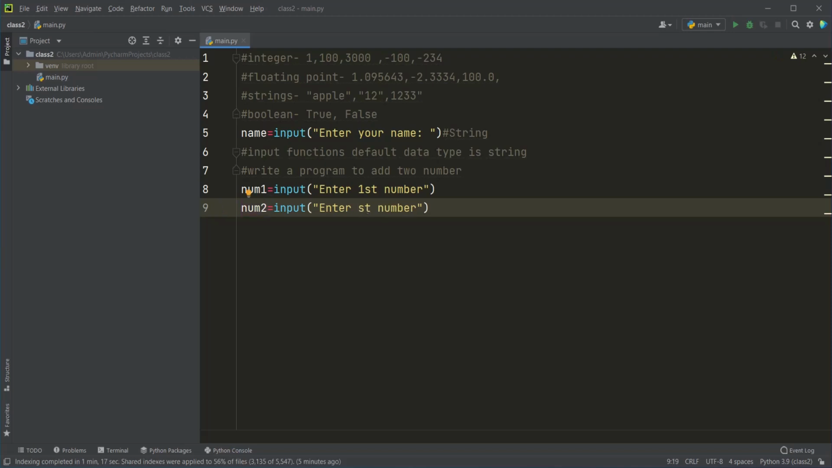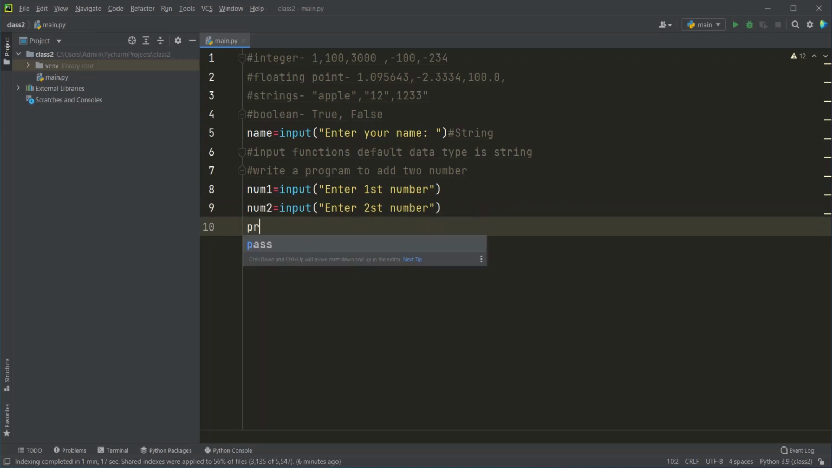Now if I want to add these two numbers, we can just print num1 plus num2. So this should print me the addition of two numbers, correct? So now I am going to run and see this program. I am running this program, and let us wait for the output.